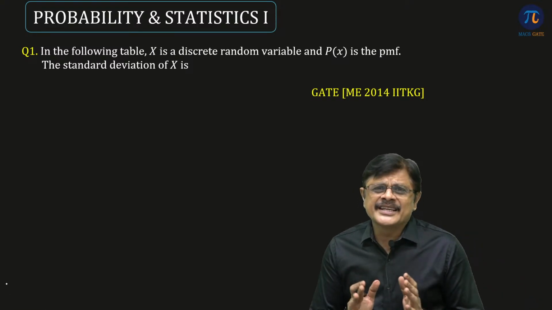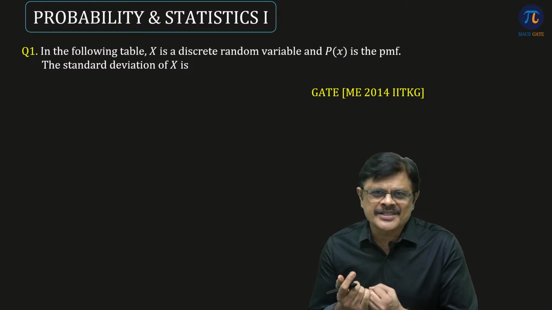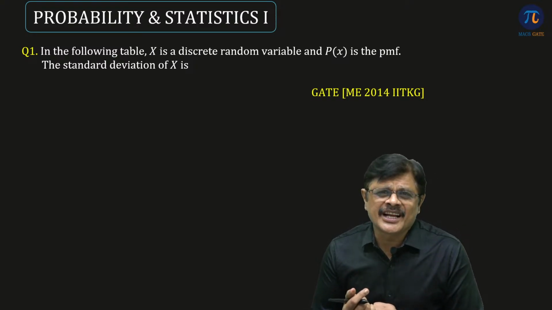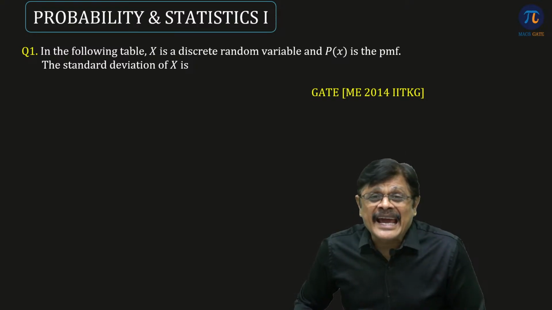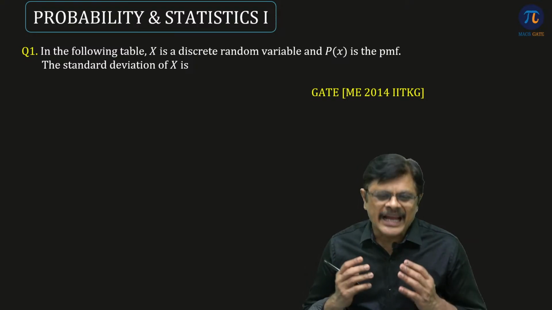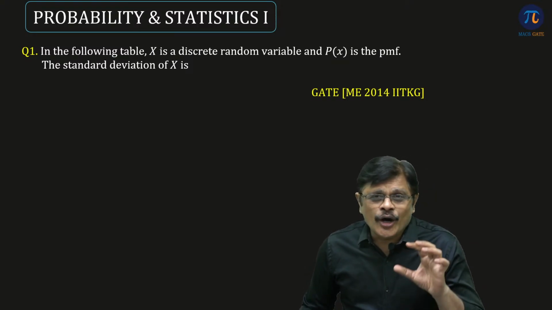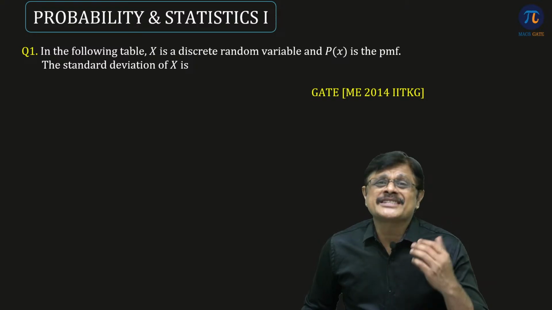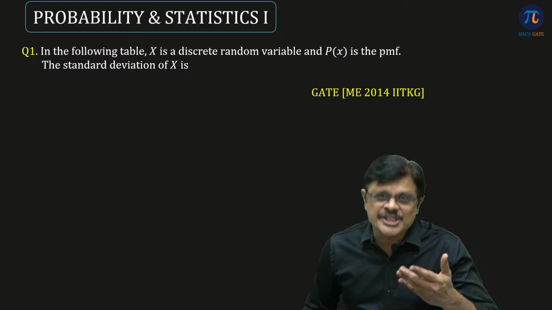The idea here is we are having distributions. Whenever you are having data or distributions, we need the statistical measures, because statistical measures characterize them, that is, give the properties to those distributions.